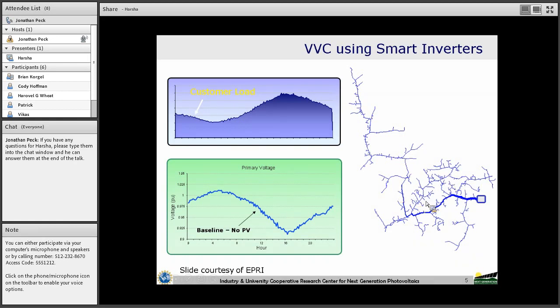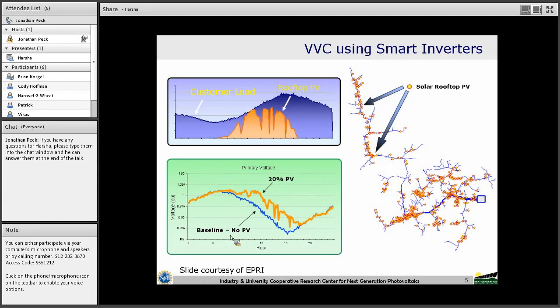This circuit, when we don't have any PV, this is the profile, and we can refer to it as the baseline profile. And when we have PV systems installed in this circuit, we will find both the voltage rise as well as the fluctuations. So this is the power from the PV. So we see the fluctuations in this, and accordingly we will find the fluctuations in the voltage profile.